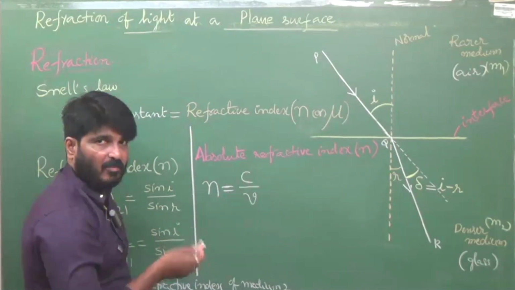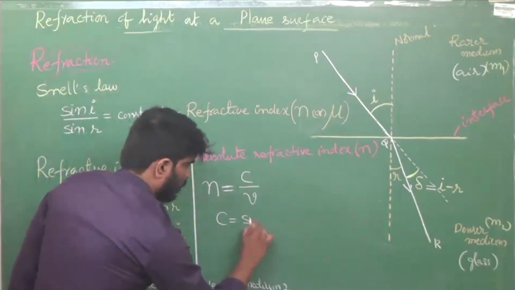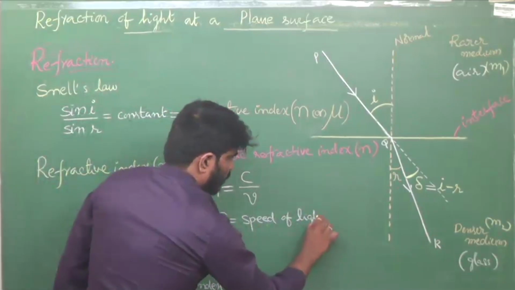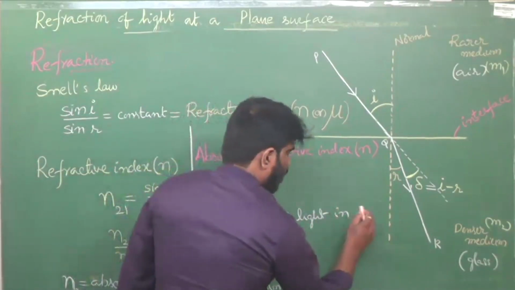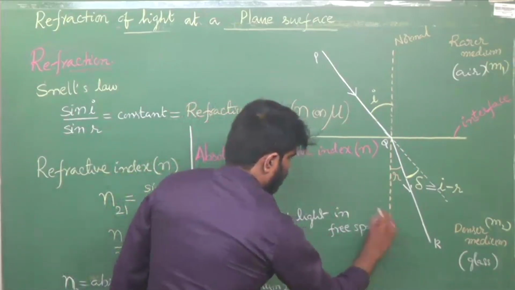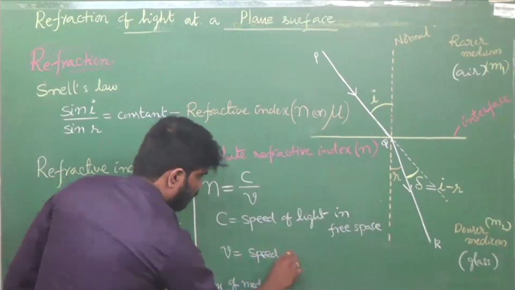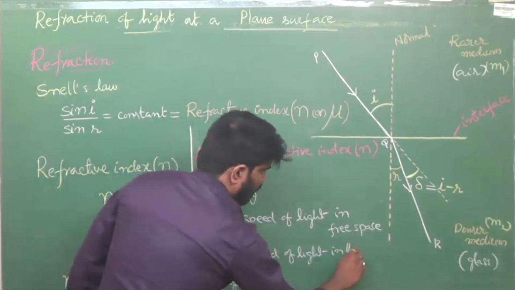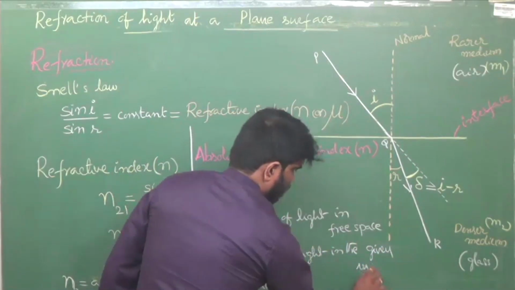Speed of light in vacuum, free space. Air also you can write. V is the speed of light in the given medium.